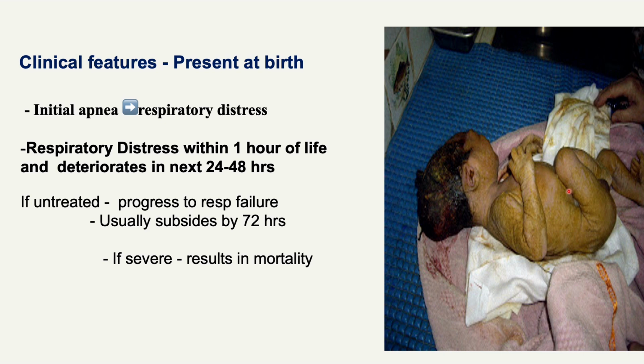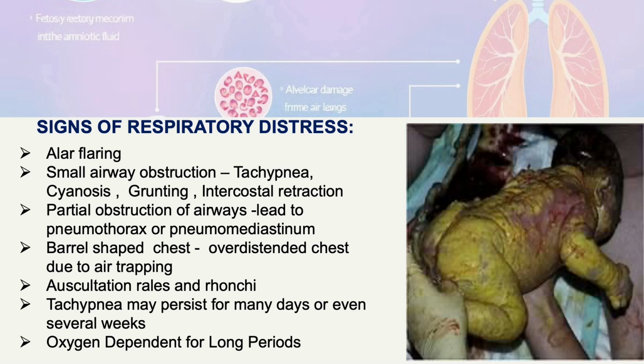So in the picture, if you see, this is an intrauterine growth restricted baby who is very long and thin. And then in detail, if you see, the nail might be stained with the meconium, skin is stained, and then the umbilical stump may also be stained with the meconium.